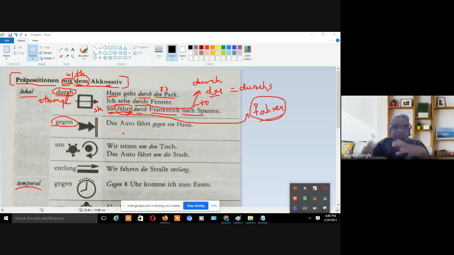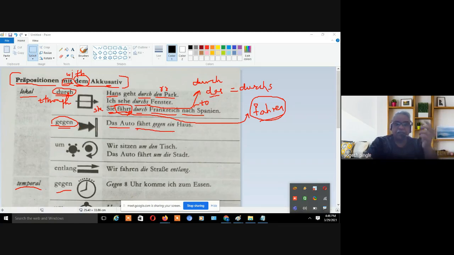Gegen means what? Gegen means opposite. Gegen means exactly opposite, right? So let's see how it is there. Das Auto. Now here, see, there are two kinds of gegen. One gegen, if you look at it over here, it's in temporal form, means it's particular timing related. It is related to timing. And over here, it is related to local. Now here, if I am saying opposite, or here, I can also say nearby, or let's say against, right? So here we will not say actually exactly opposite.